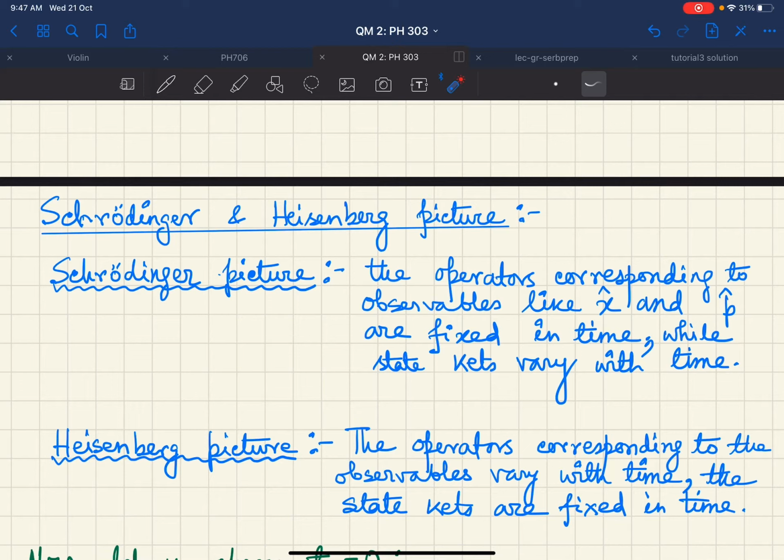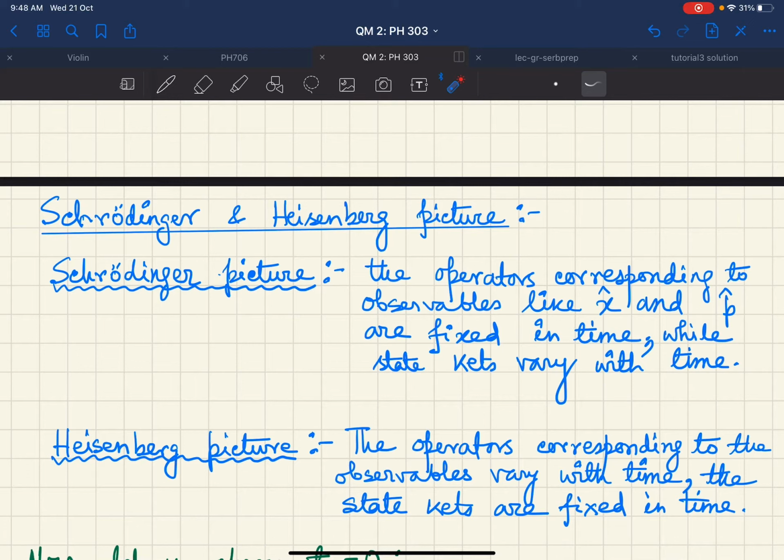The Schrodinger picture says that the operators which correspond to observables, for example the position operator and the momentum operator, are fixed in time, while state kets vary with time.